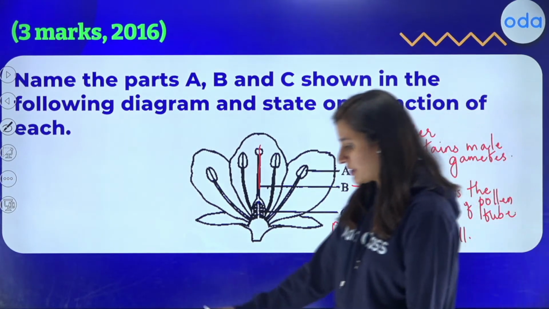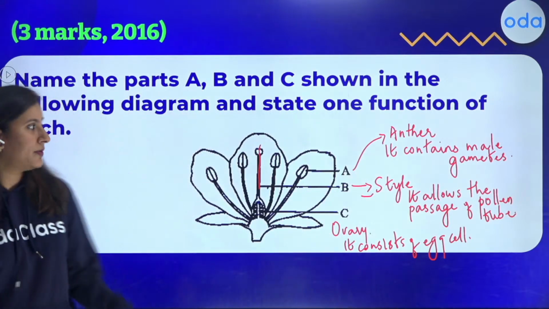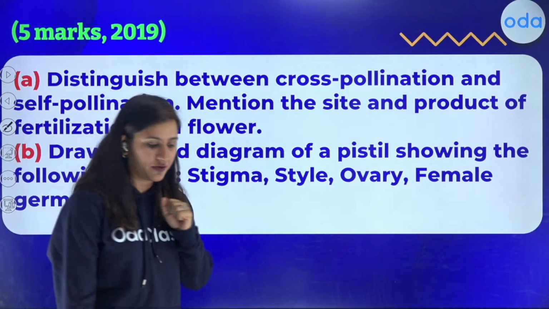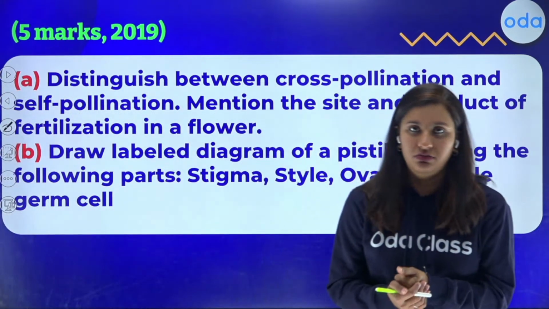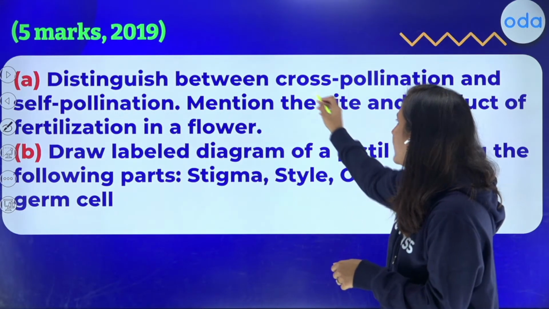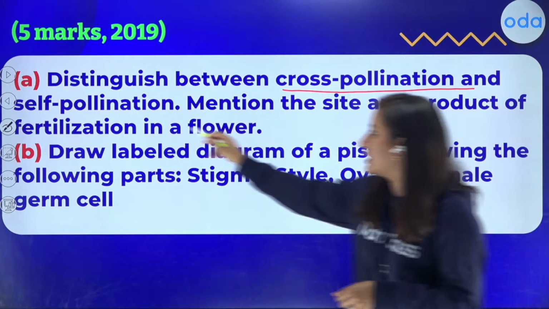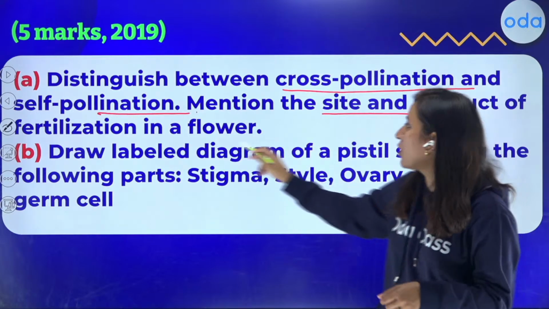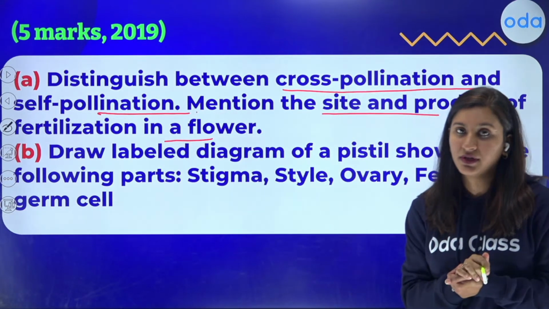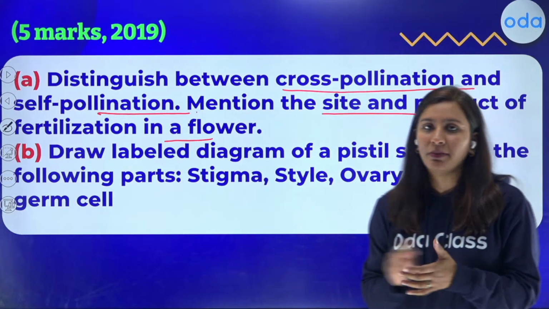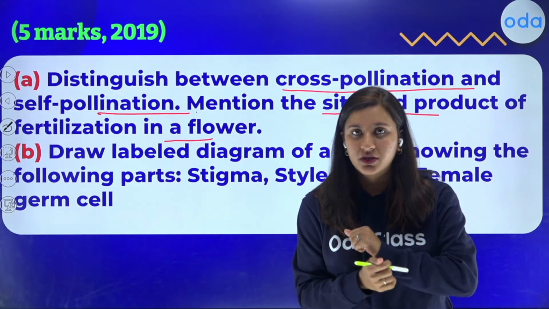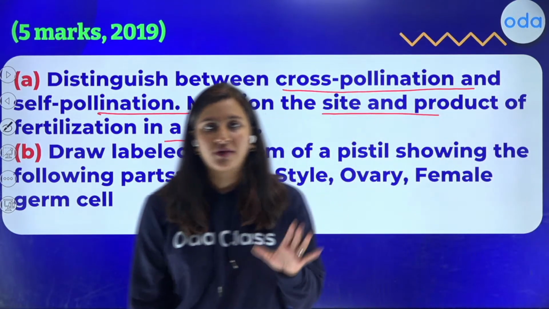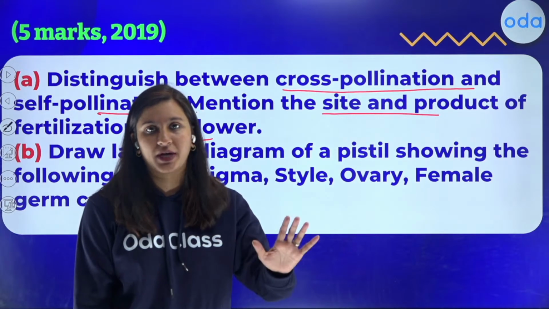And now we are going to proceed to the next question, a similar question related to sexual reproduction in flowering plants. What is pollination? And distinguish between cross-pollination and self-pollination. Yes, and mention the site and product of fertilization in a flower. The second part is to draw the labeled diagram. Together this is a 5 mark question. The first part is 3 marks, the second part will be 2 marks, and you will have to draw the diagram. So I remind you all, you need to practice the diagrams.